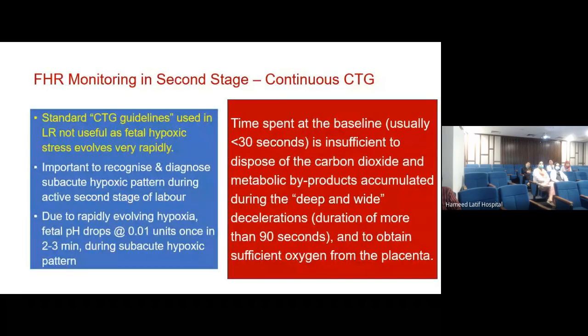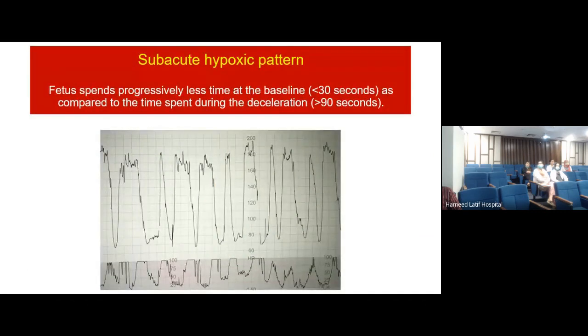That is why this block is important, because it says that the time spent at the baseline, usually less than 30 seconds, is insufficient to dispose of the carbon dioxide and metabolic byproducts accumulated during the deep and wide decelerations, the duration of which can sometimes be more than 90 seconds, and to obtain sufficient oxygen from the placenta to recoup and come back and fight it. So this is a very important point and it is very necessary to remember it. I think I can stop here because it is 9:40. Let me look at one or two more slides, and then I will stop and we will come back and talk about it again next time.